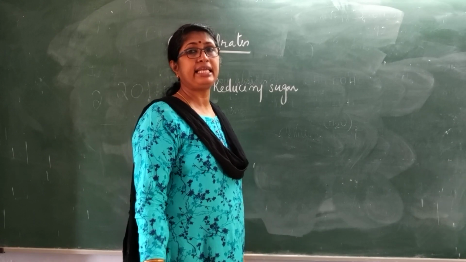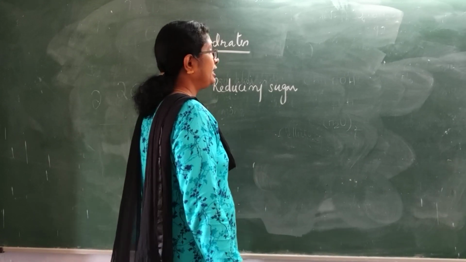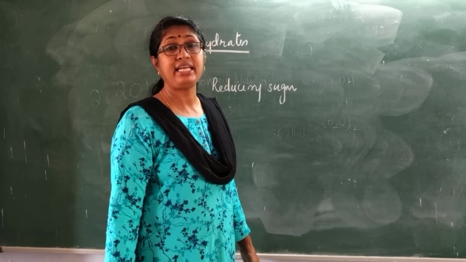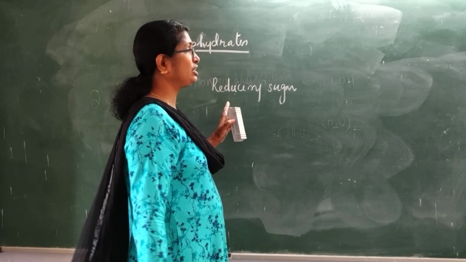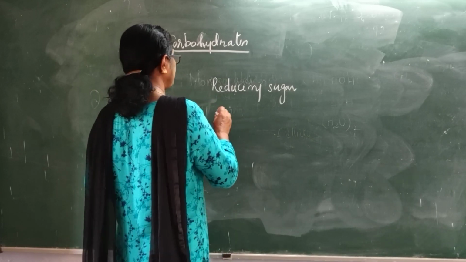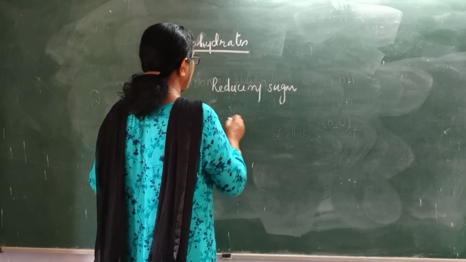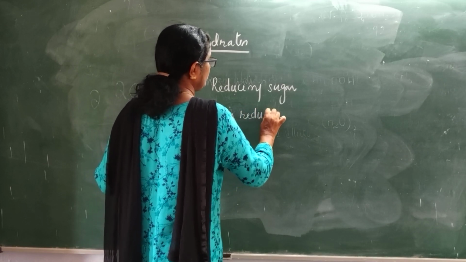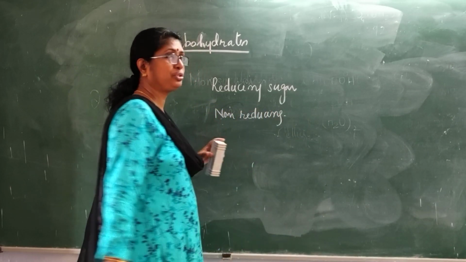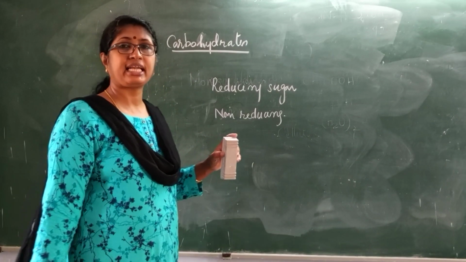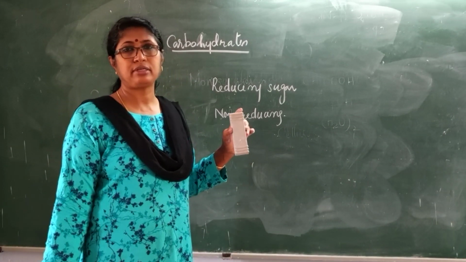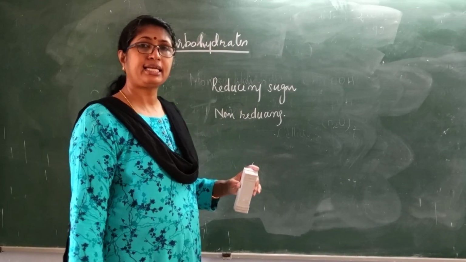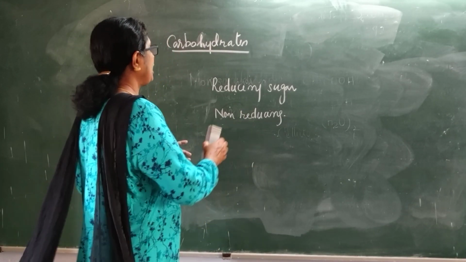We have studied in aldehydes and ketones that aldehydes can reduce Fehling solution and Tollens reagent. Such sugars are called reducing sugars, and those which cannot are called non-reducing sugars. All monosaccharides are reducing sugars. So this is another classification of carbohydrates.